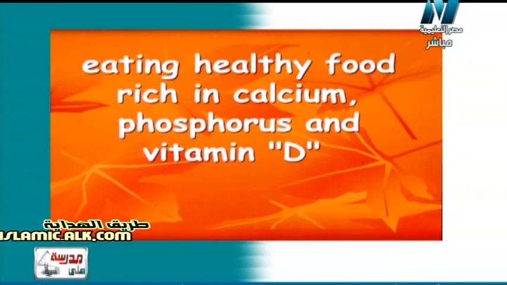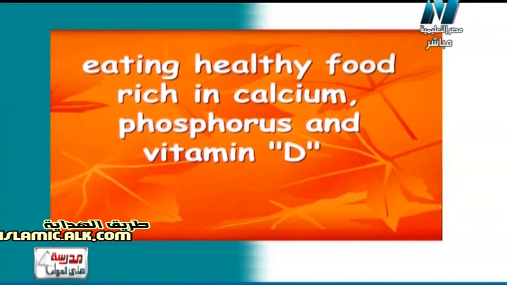Another point or another advice, نصيحة تانية: eating healthy food rich in calcium, phosphorus and also vitamin D. لازم اكل اكل صحي باستمرار، وكمان especially يكون فيه كالسيوم, phosphorus and vitamin D. طب فين هو الكالسيوم او ايه الفود اللي rich in calcium؟ Sure, it's the dairy milks or milk, eggs and cheese.